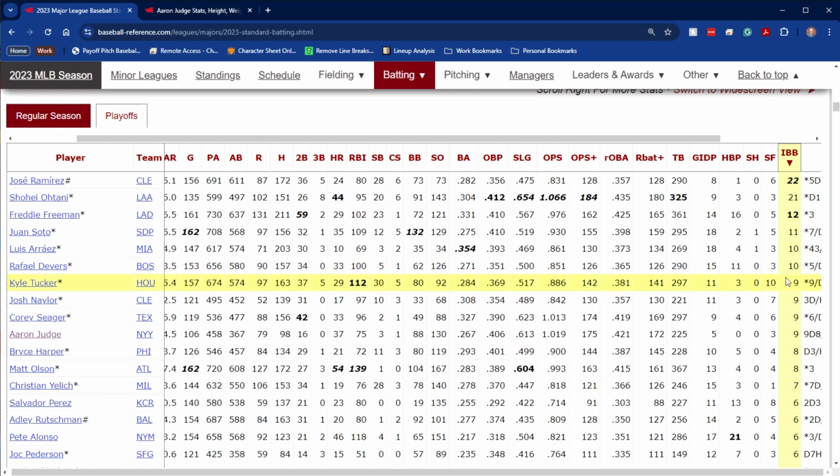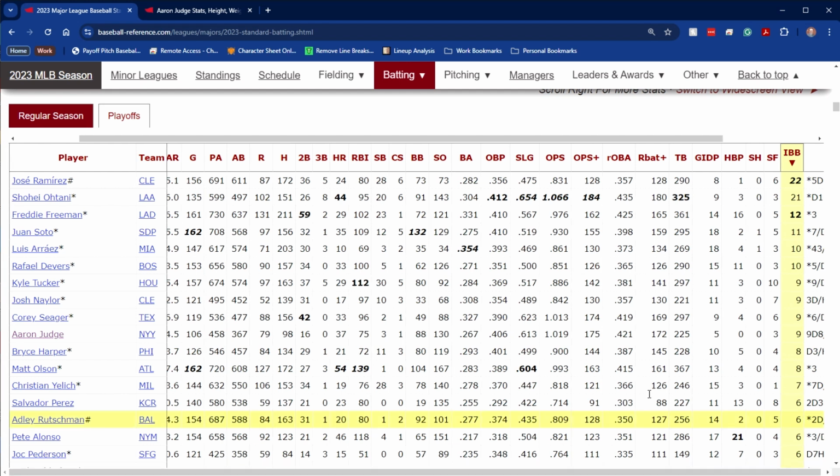I know Barry Bonds had those years where he got intentionally walked an insane amount of times, more than teams. But nowadays, anything 10 or more is a lot of intentional walks, and it's got to be a pretty fearsome hitter for the pitcher or team to want to do that.